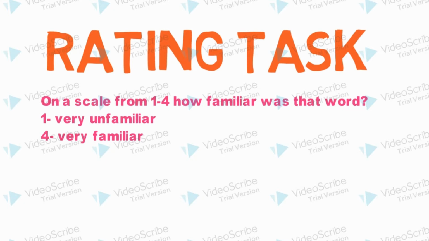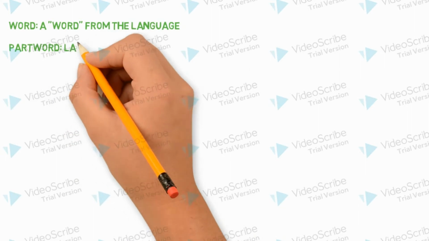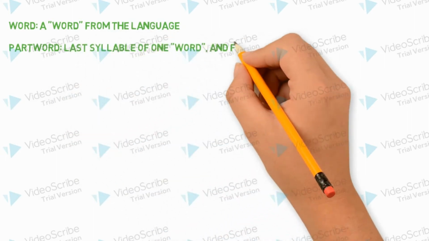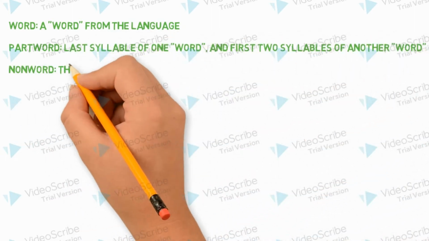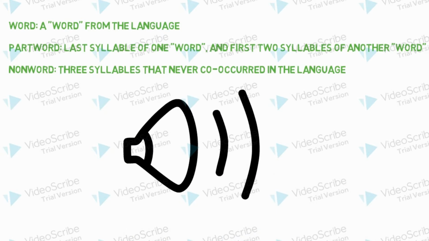They would hear all 4 words, 4 part words, and 4 non-words. Part words are words which consist of the last syllable of a word and the first 2 of another. Non-words are words made up of syllables that would not have co-occurred together in the language. If participants rated words higher than part words and non-words, that meant that they were able to learn the language.